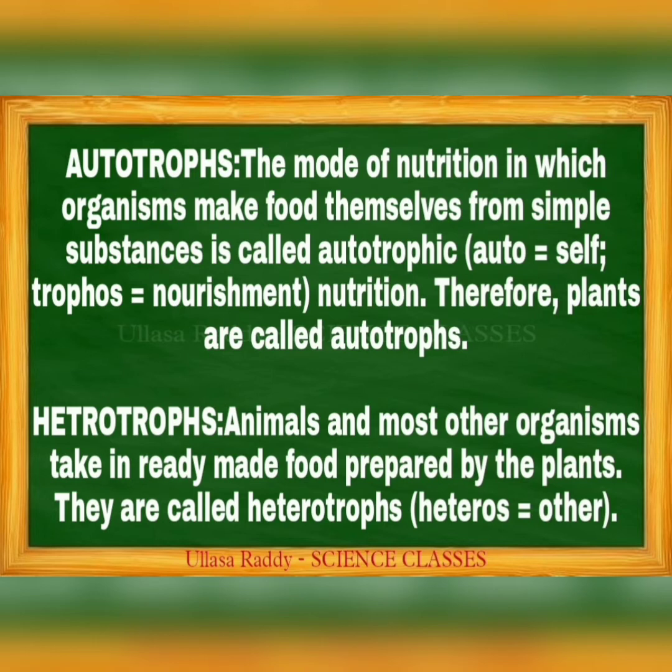So, autotrophs and heterotrophs. Autotrophs prepare their own food with the help of sunlight, that is, they prepare food themselves. Heterotrophs depend on the plants for food. These two definitions are very important for the next concepts. Students, in autotrophs the very important process is photosynthesis, and heterotrophs are animals, microorganisms and the like.